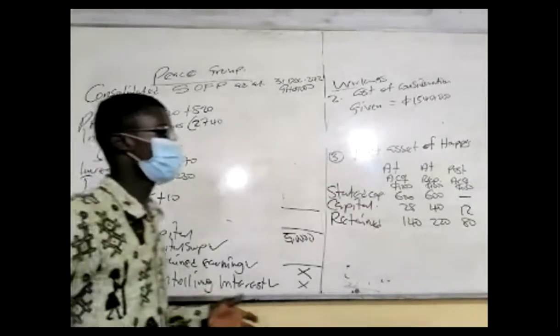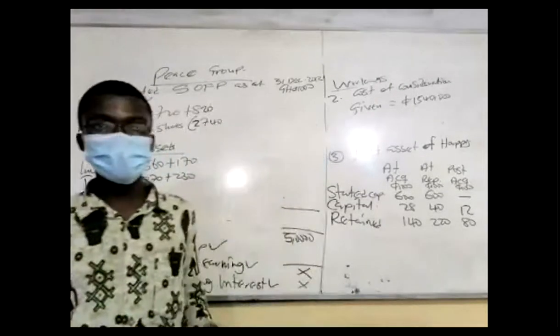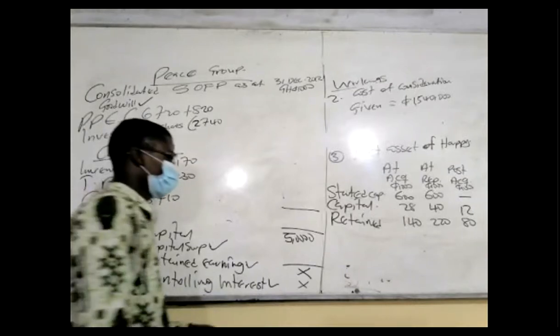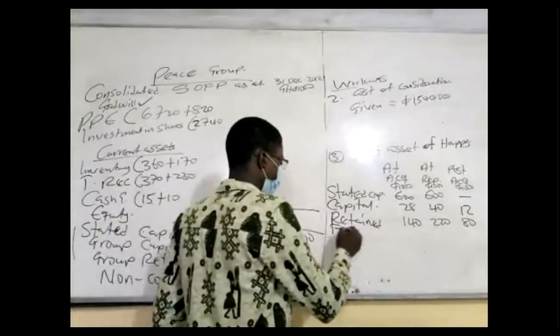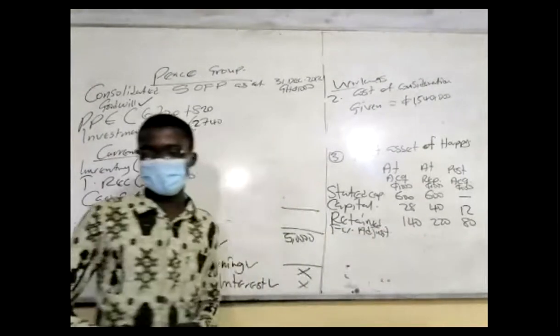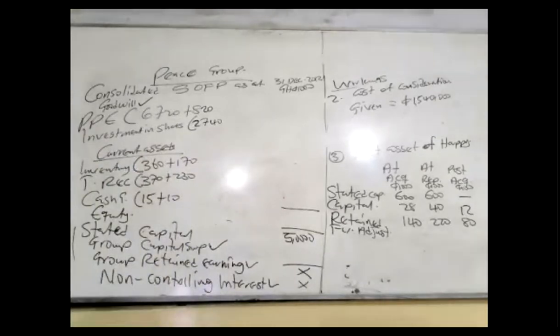Always we acquire what? The fair value of what? The net asset. We don't acquire the book value. Why? Because the book value, due to subjective accounting policy, might probably be changed. So we don't acquire it. So let's go in for fair value adjustment. First and always, let's go to the question and see if you can get the fair value adjustment.